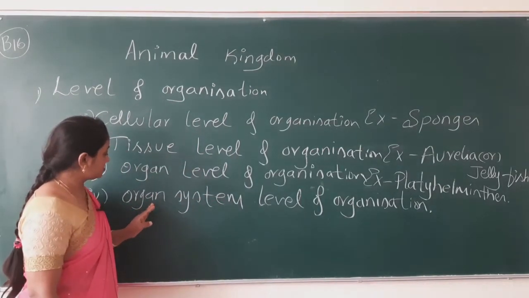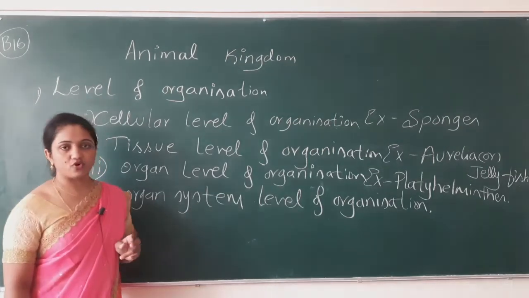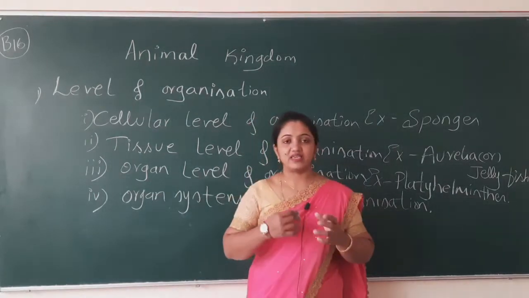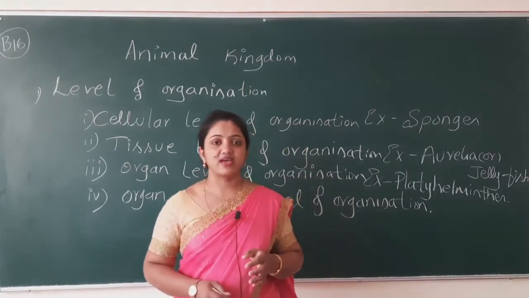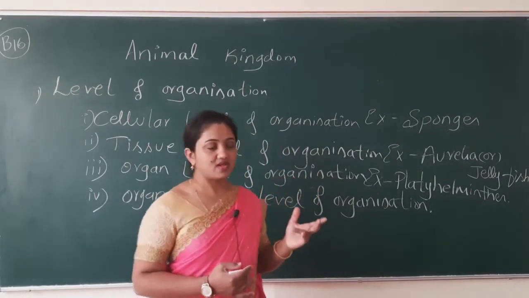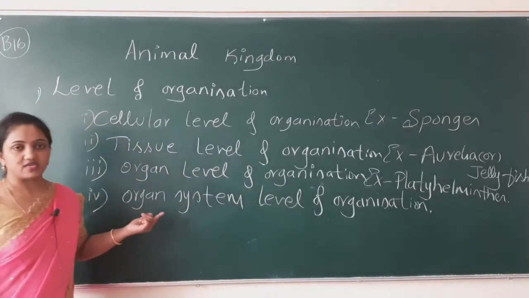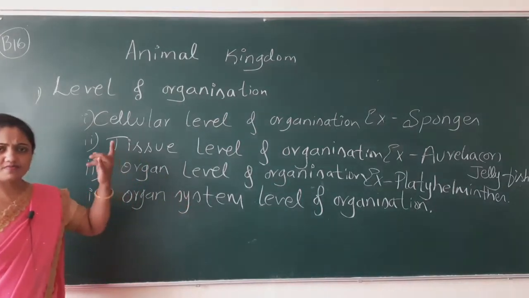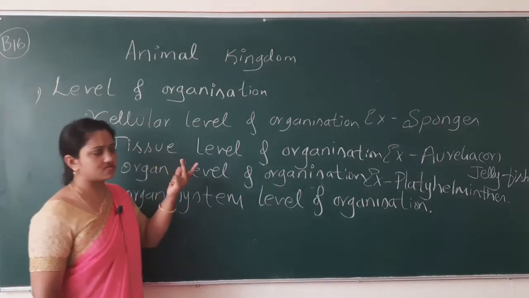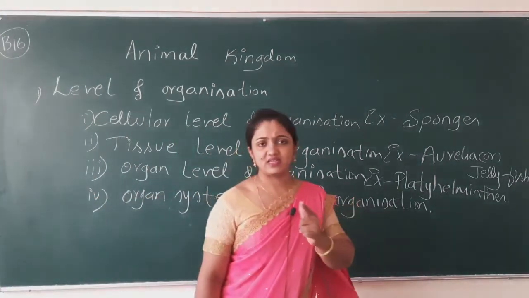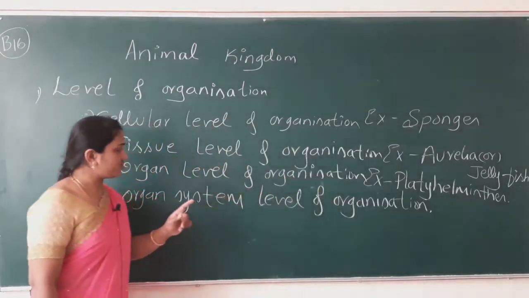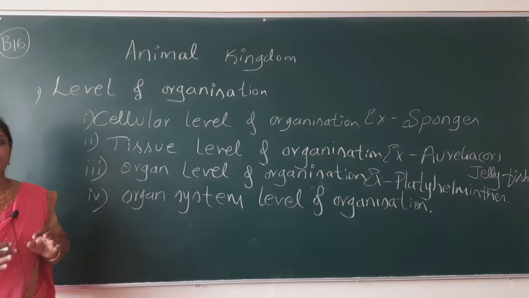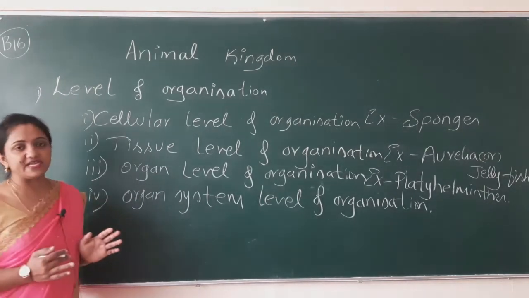The next is organ system level of organization. No doubt, with my eyes closed, I can say we humans come under this category. Why? We have a complete neural system, sensory system, excretory system, and all the organs perform different functions, and it is complete.